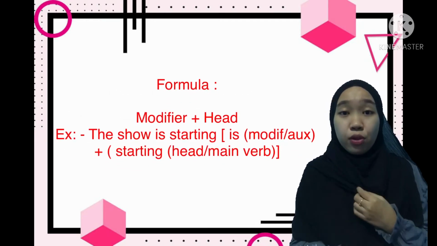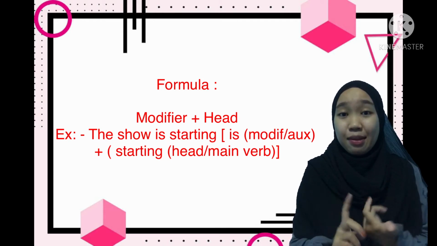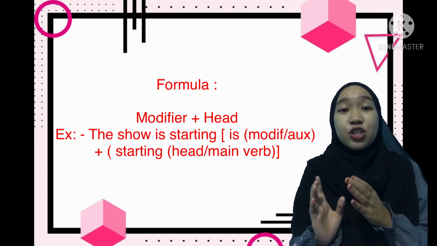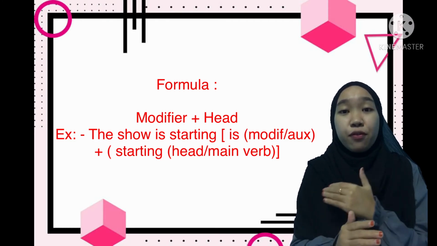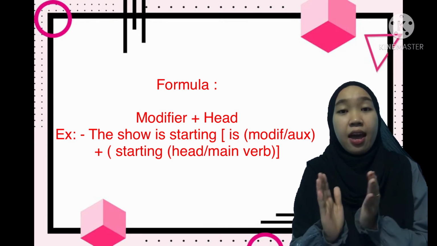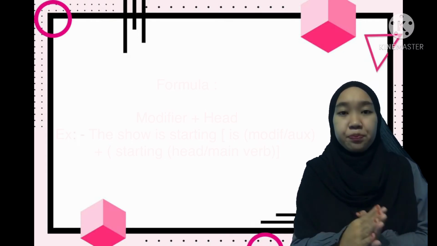And the formula is modifier plus head. For example, the show is starting. Is as modifier or auxiliary and starting as head or main verb.